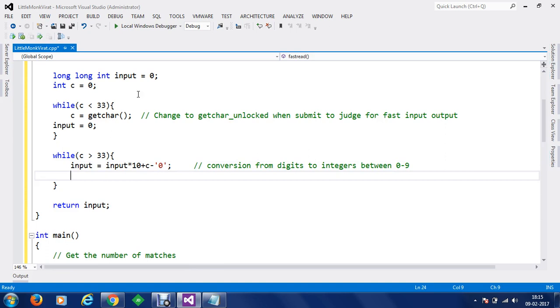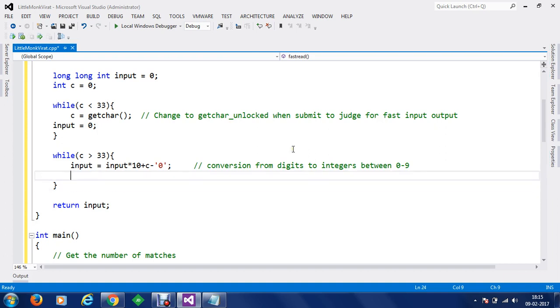And then once we have got this input, we can print the input out and we can increment the characters. So finally the values will be returned, and let's proceed to the next one.